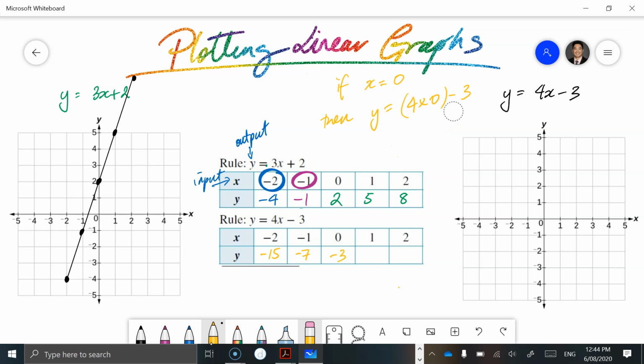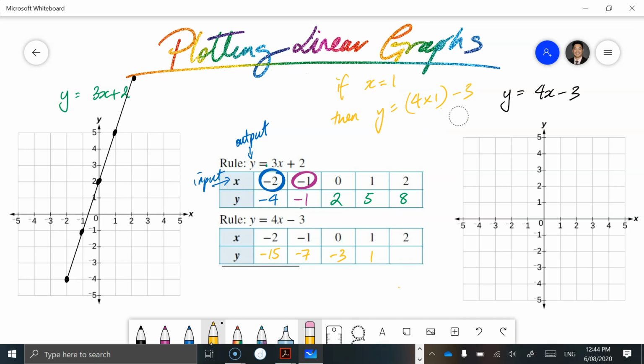If we have x is equal to 1, then y is equal to 4 times 1 minus 3. And 4 times 1 is just 4, minus 3 is 1. Okay.